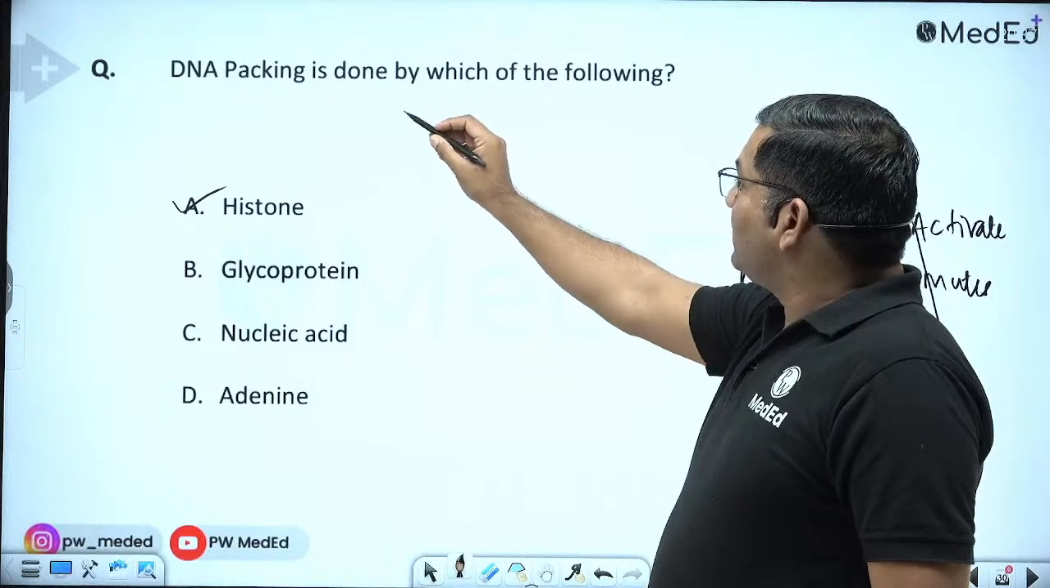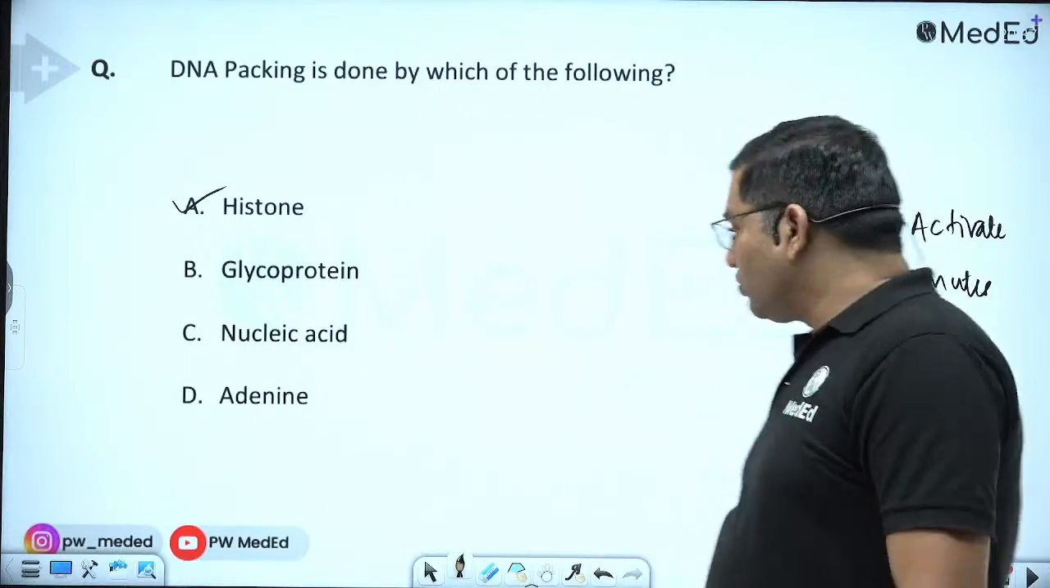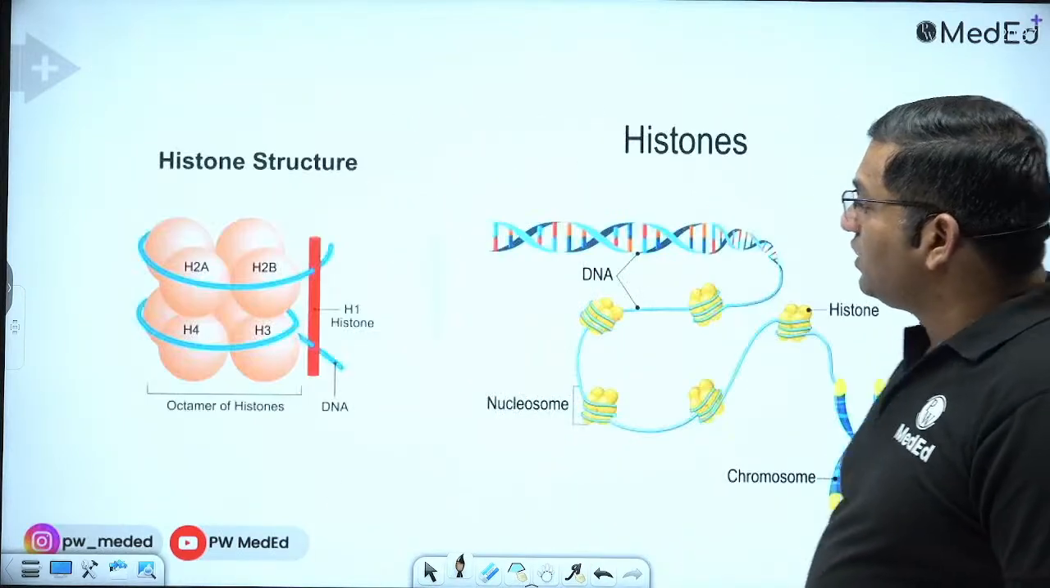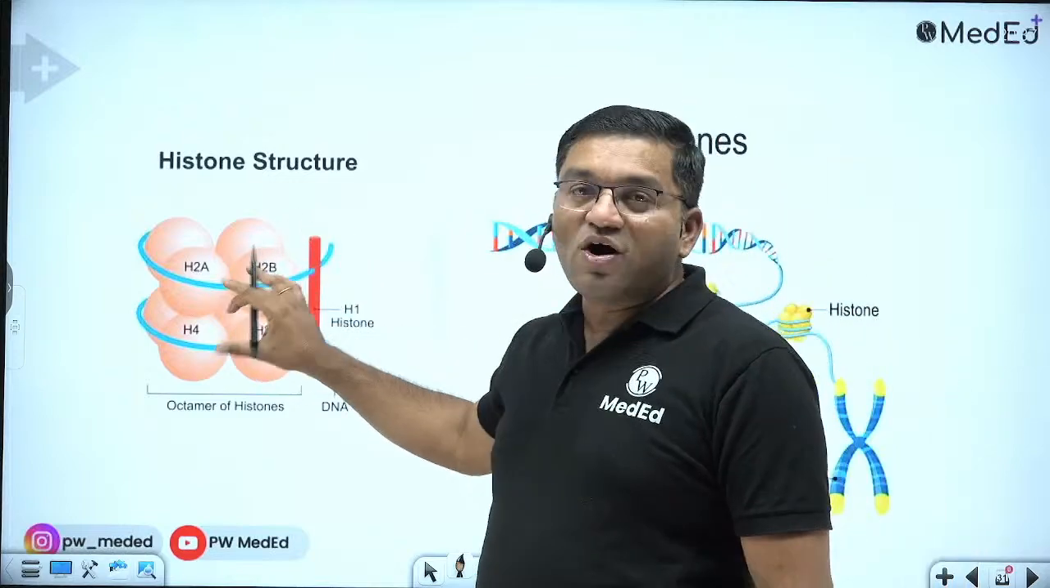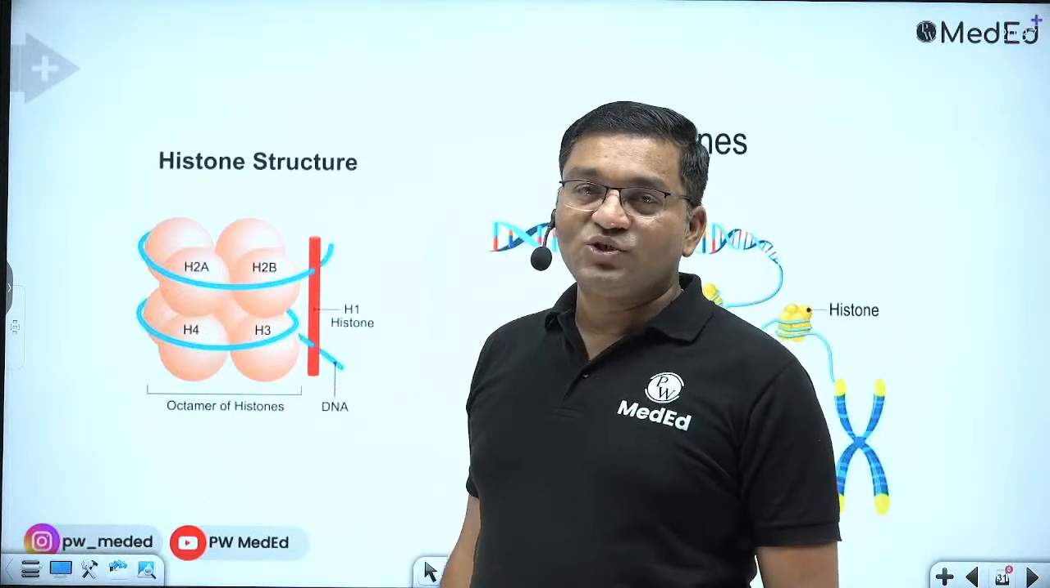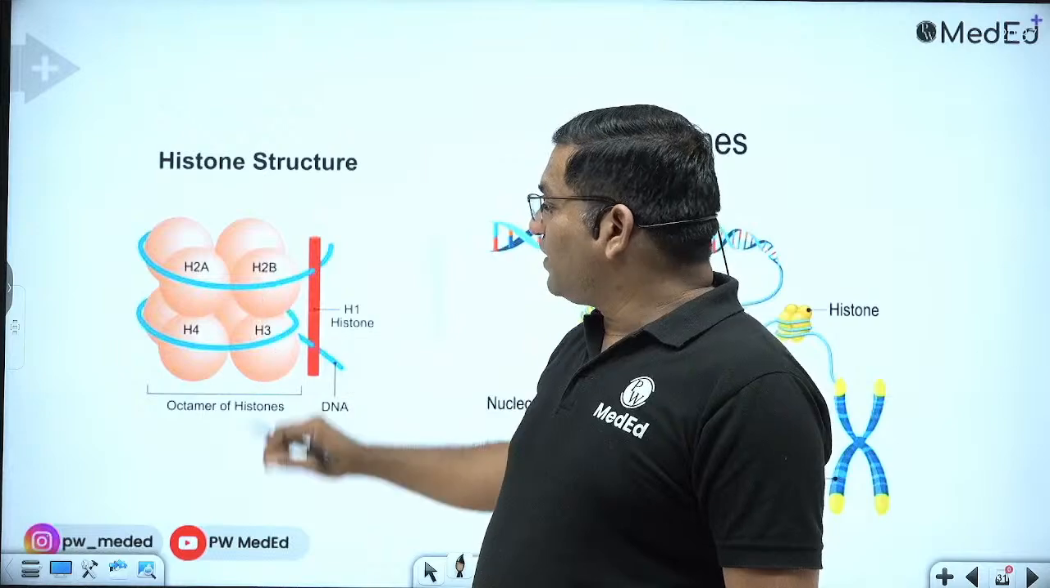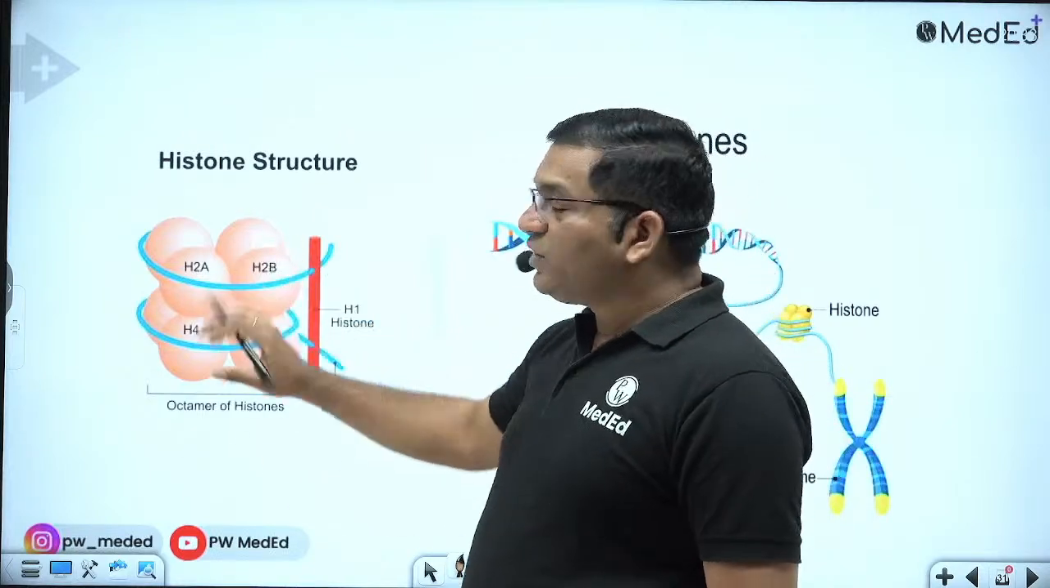So DNA packaging is done by which of the following? Here the answer is the histone. These are the basic proteins, nucleoproteins. This is the histone structure. This is the histone octamer, which is composed of H2A, H2B dimer and tetramer of H3 and H4. So a total of 8 molecules are there.